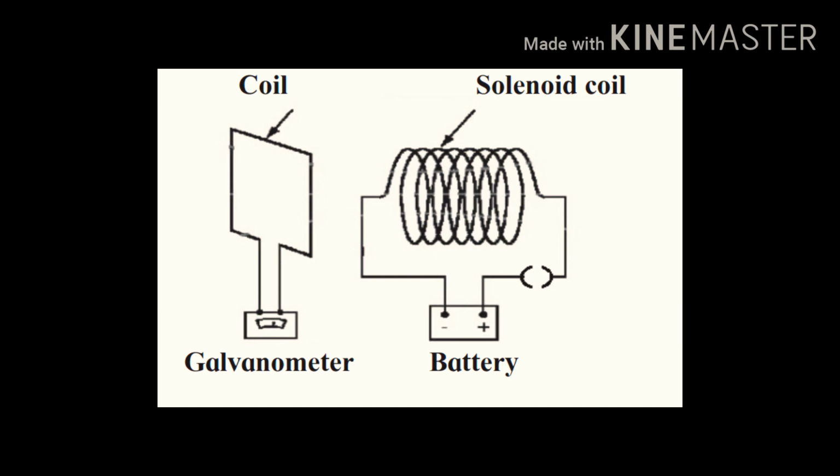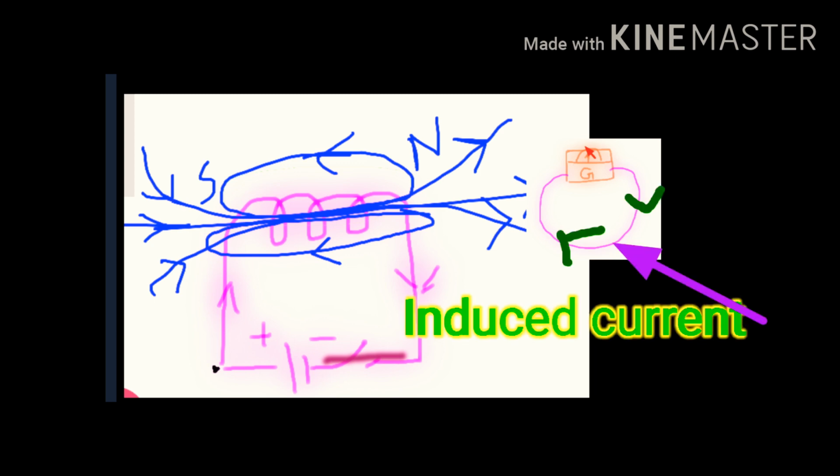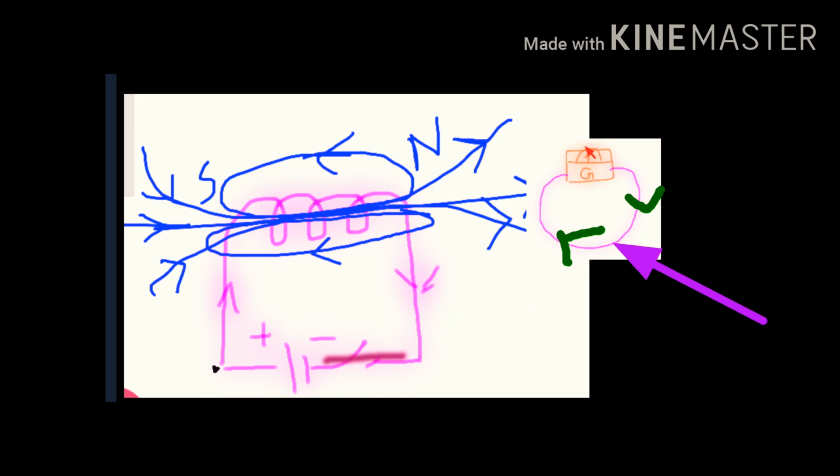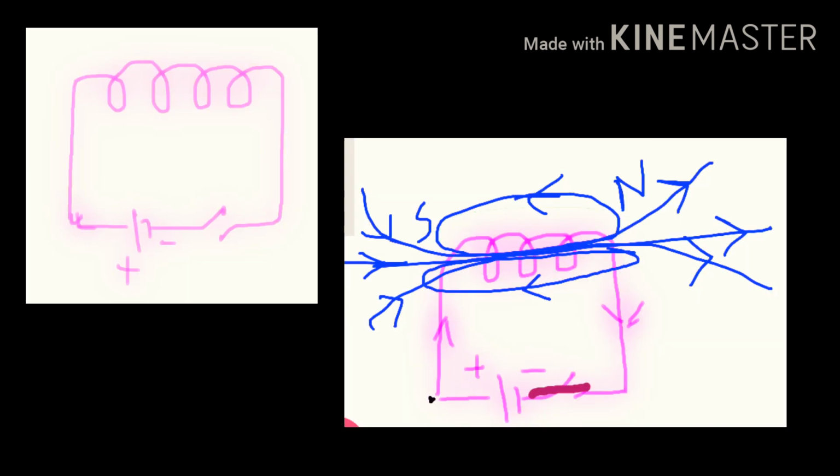Such production of current due to changing magnetic field by another conductor is known as induced current. So if somebody asks what is induced current, don't say the current which was produced from the battery. No. Here it is produced because of the changing magnetic field, and hence we call it electromagnetic induction. As the magnetic field was produced by the current carrying conductor, hence it is electromagnet, and hence we call it electromagnetic induction.